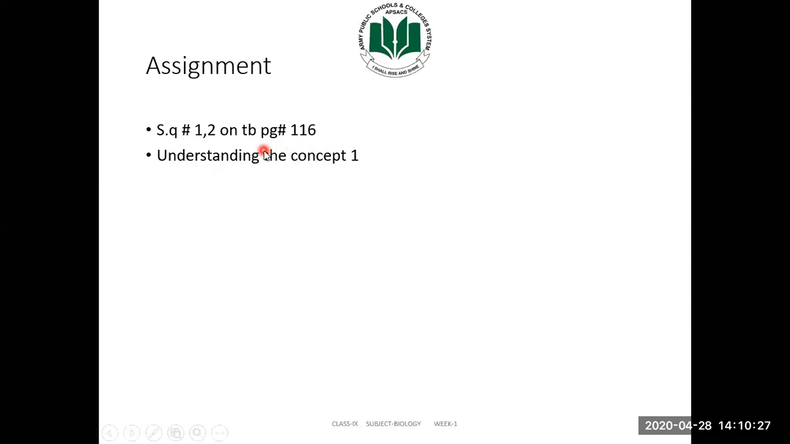We have already learned it in our previous lesson, some characteristics and definition of enzymes. In short question number 2, the question is: what is the main use of enzyme in paper industry? You have to explain it with the help of an example, which we have already learned in today's lesson.